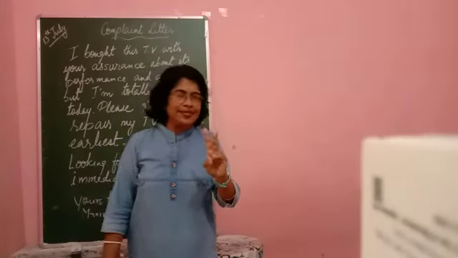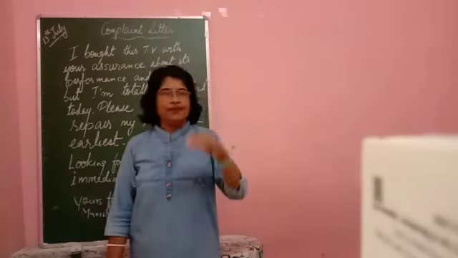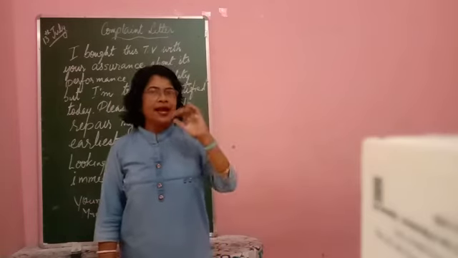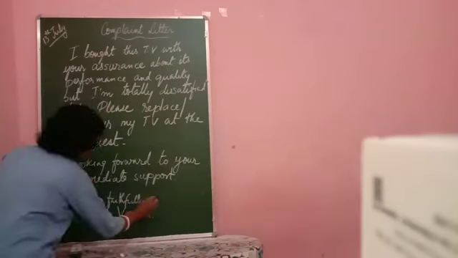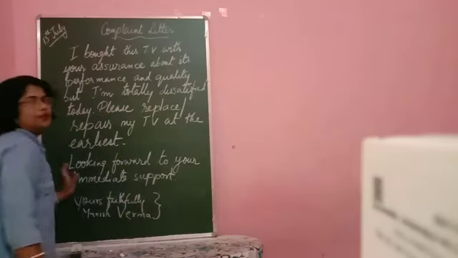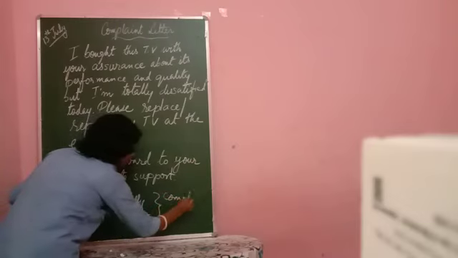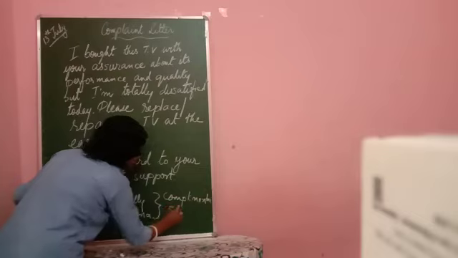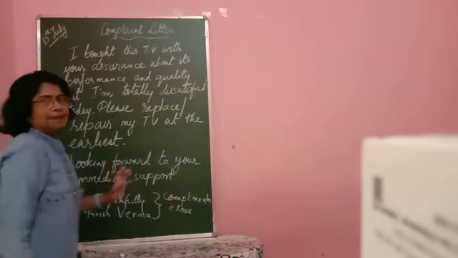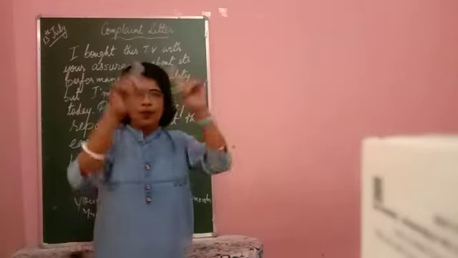Minimum 2 reasons should be there, and we wind up with a very polite conclusion and complimentary clause. What is the complimentary clause? This is your complimentary clause, right? So this becomes your complimentary clause. So everything should be there in your complaint letter along with the proper format.